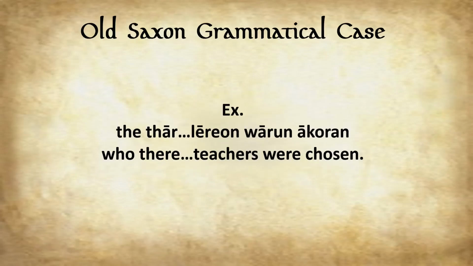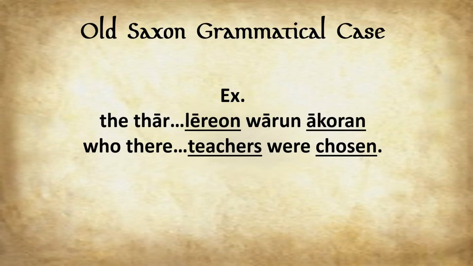Moving on. So here's our next example. Thé thar leirion waron a koran. Who their teachers were chosen. So what is in the nominative? It would be teachers and chosen. So leirion and a koran.